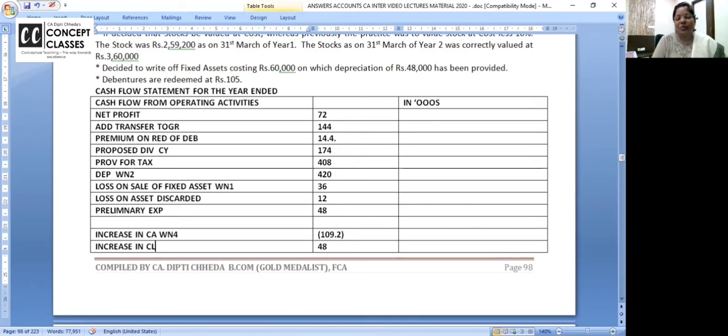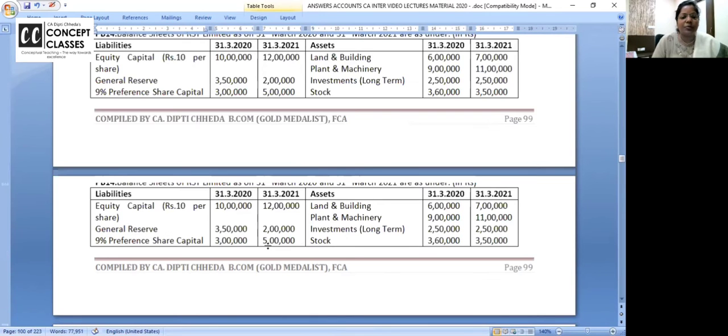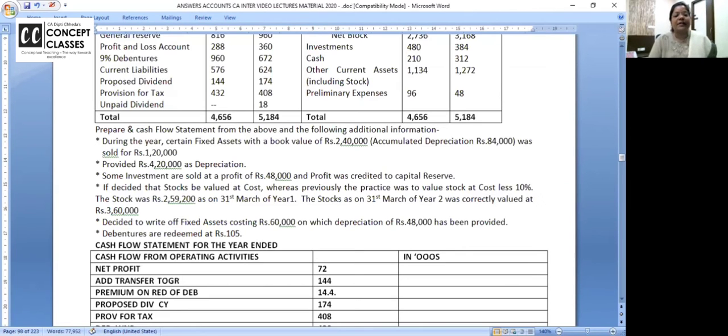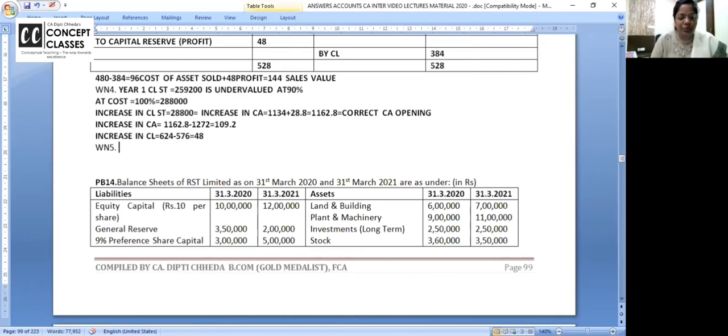Right. Chalo. Now, one more last googly is there before we tally the whole problem. I want all of you to call it working note 5. Look at the screen. Last year's profit was 288 and this year's profit is 360. I'm doing some changes. I hope you all have read with me. Last year's profit is equal to 288.